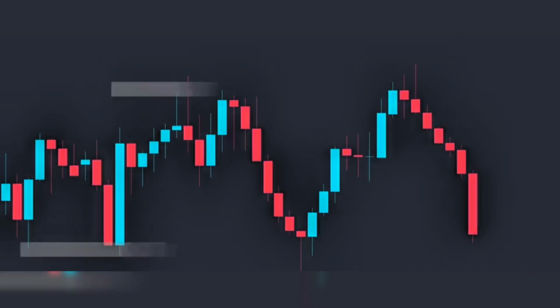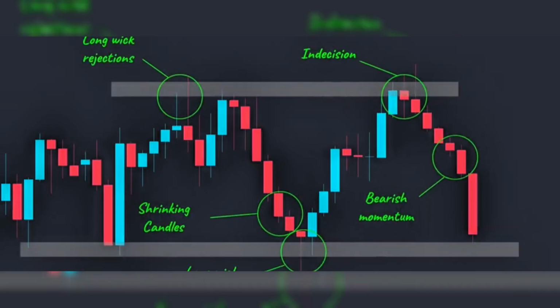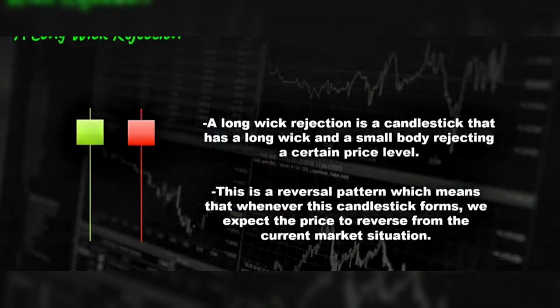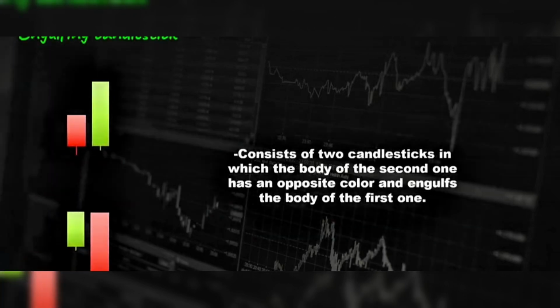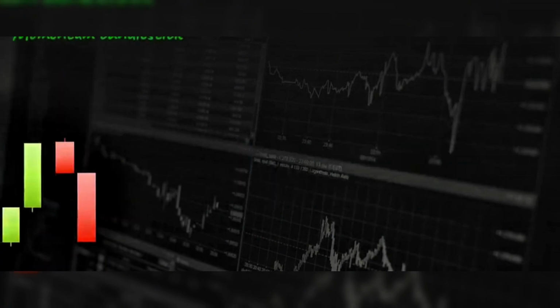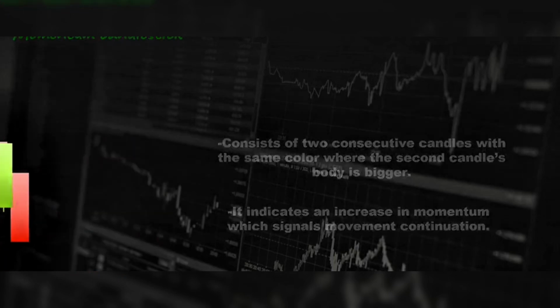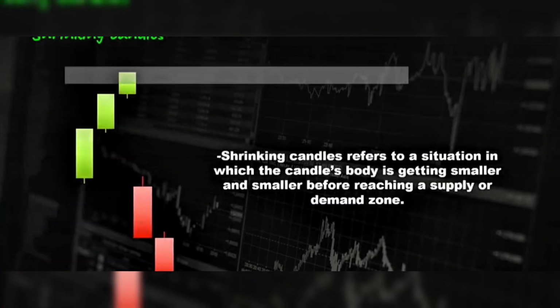Hey guys, candlestick formations are the most important price action signals you can find on any price chart. Candlestick patterns express various messages and can tell us a lot about what supply and demand are up to. Understanding these patterns allows you to read the next move in the market, and it will help you to make the right decisions. No matter what your trading plan is, applying the candlestick concepts on the chart will improve your win rate.